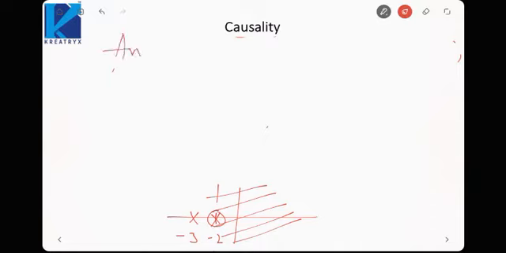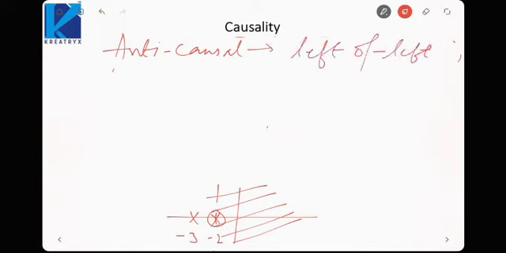So the ROC of the Laplace transform of an anti-causal signal is left of the leftmost pole. This is how we can differentiate between a causal and an anti-causal signal. Is it fine?